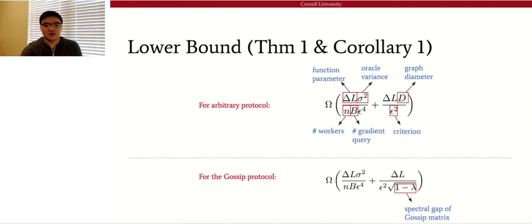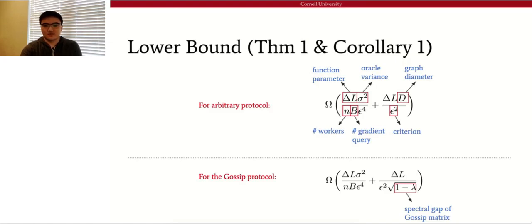So here we show our main results on the lower bounds for two different cases in Theorem 1 and Corollary 1 in the main paper. If we do not specify a protocol in the protocol layer, we get the first bound, which is decentralizing both the application and topology layer. We can see the complexity bound has two different terms.